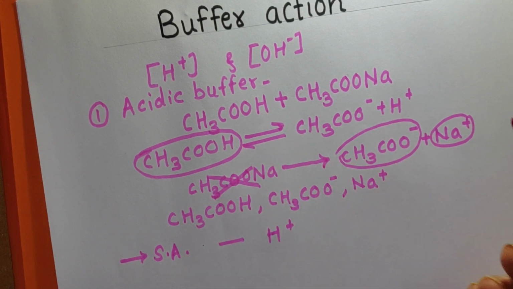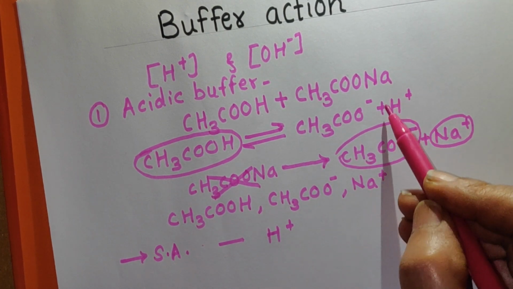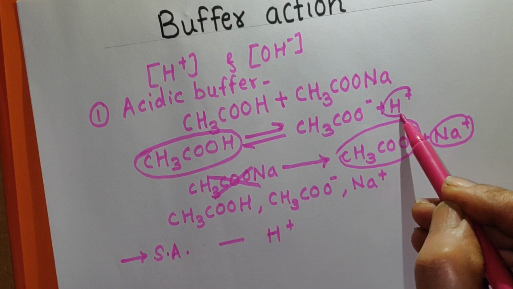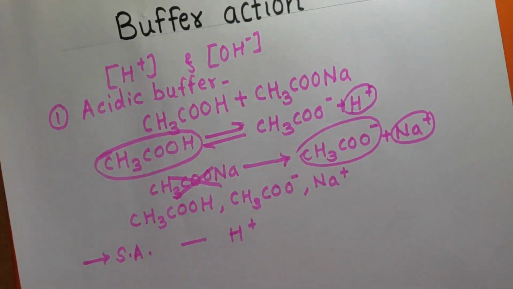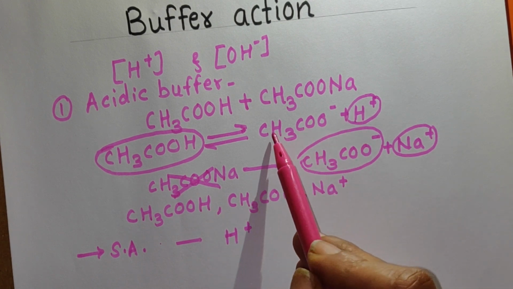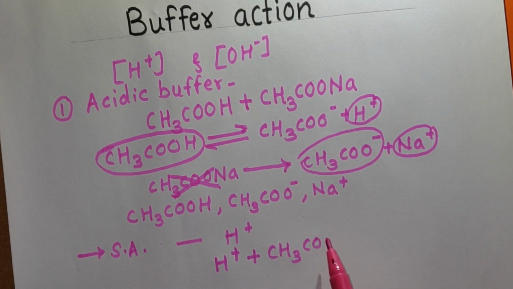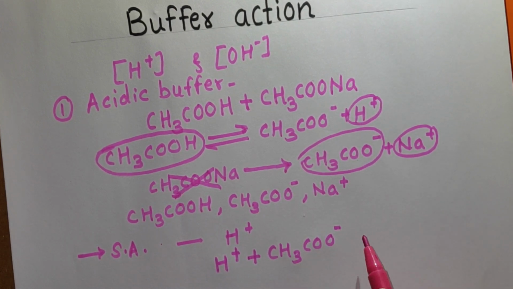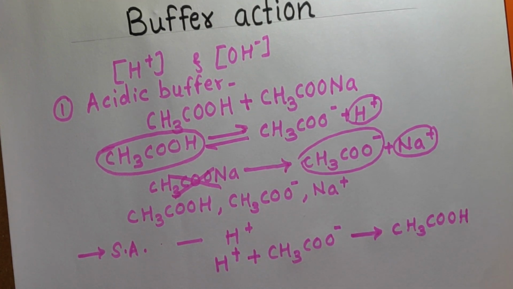You remember Le Chatelier's principle. When we are adding strong acid, we are adding H plus ions, increasing the concentration of H plus ions. So what will happen? The system will try to decrease the concentration of H plus ions, and for that the added H plus ions will combine with CH3COO minus ions. So when you add a small amount of strong acid, these H plus ions will combine with CH3COO minus ions from this solution, and you will obtain CH3COOH molecules.